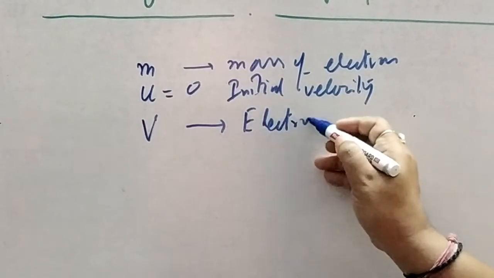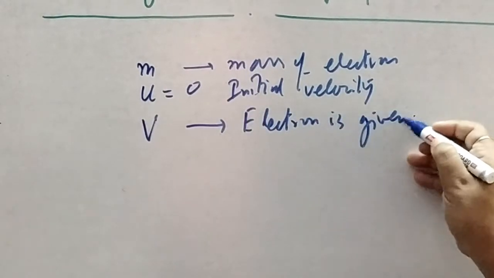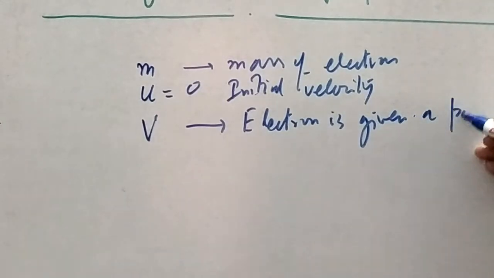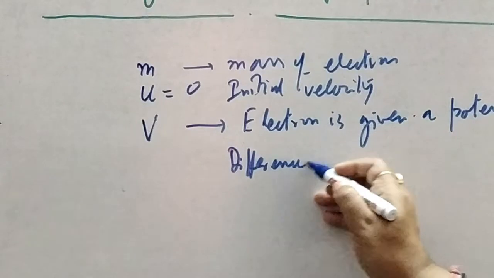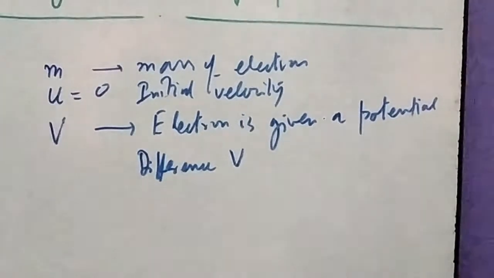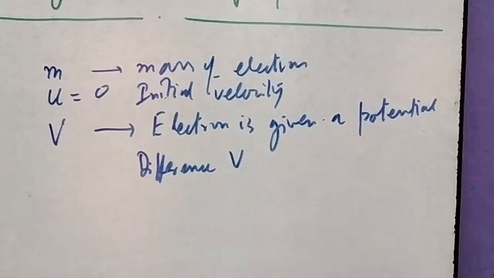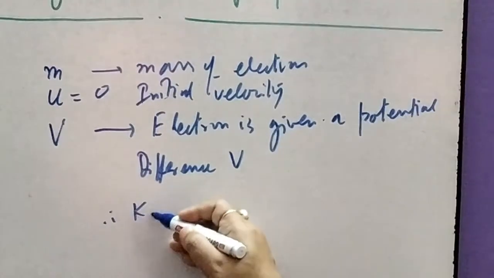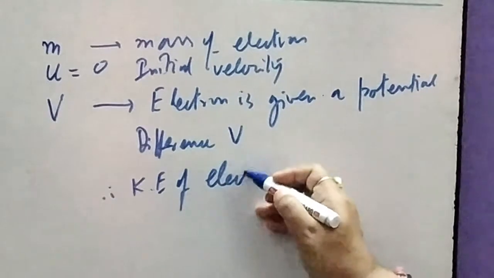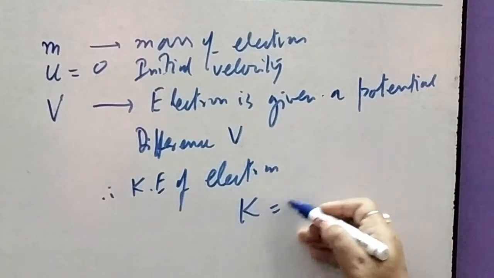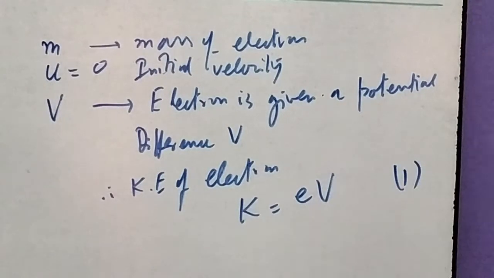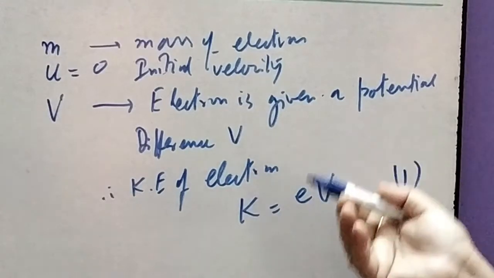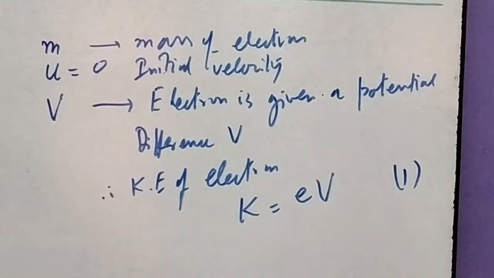But when the electron is given a potential difference V, that is when the electron is acted upon by some electric field, then the kinetic energy of the electron K equals e into V. This is your equation number 1. Now you know, since it acquires kinetic energy, it must have some motion.